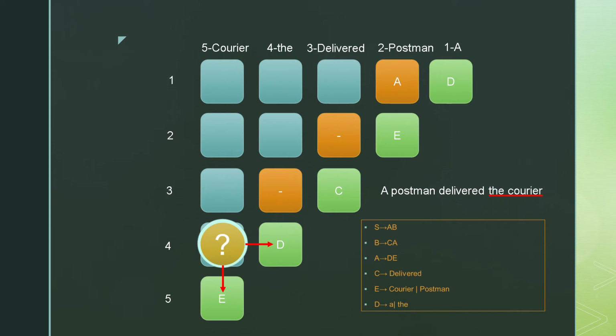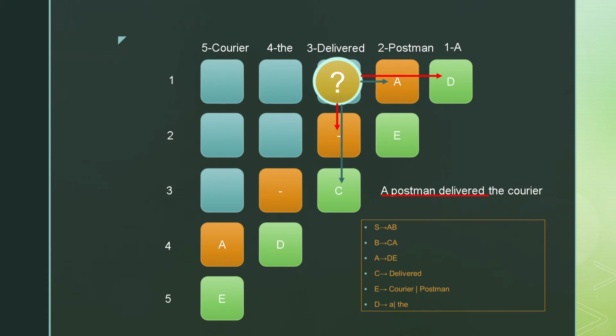That defines the courier. The courier could be formed if we concatenate D, E. That, as we have already seen, is defined by non-terminal A. So we fill it in. We have filled the second diagonal. Let's move on to the third one.